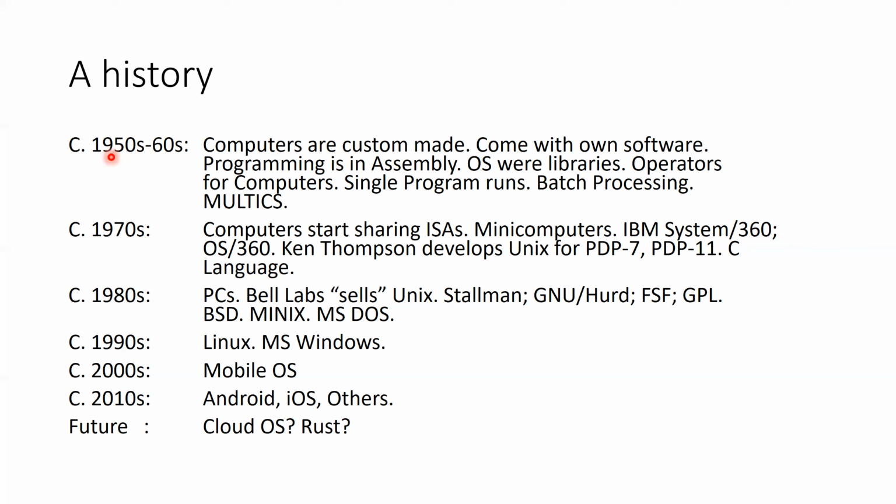If you, the buyer of the computer, wanted to write a program for that particular computer, you would ask the manufacturer for the assembly manual or the programming manual for that computer. In those days, programming used to be done in binary.